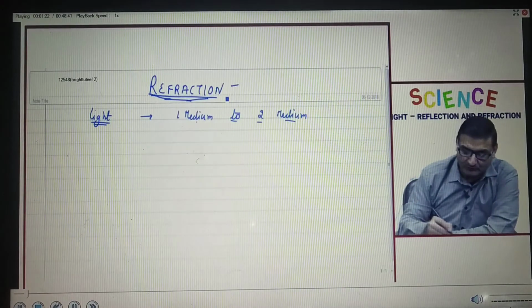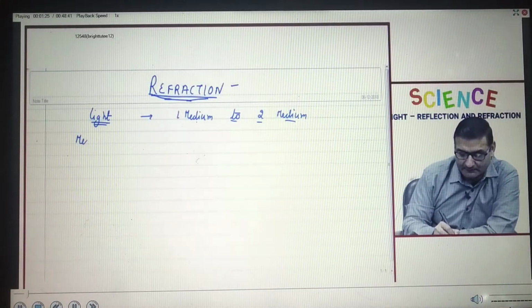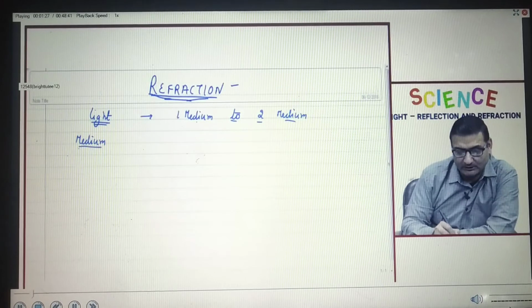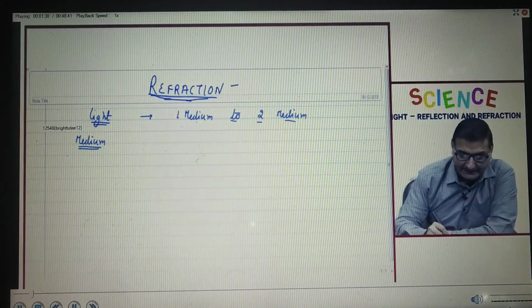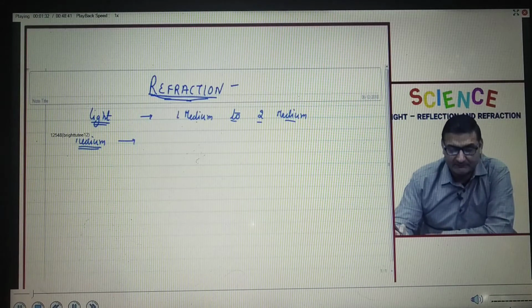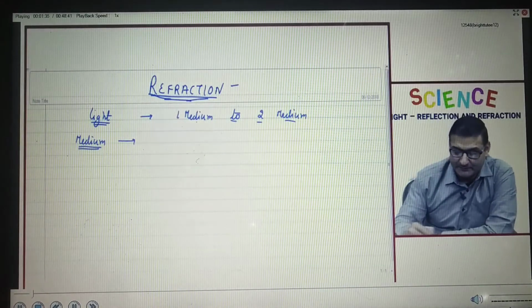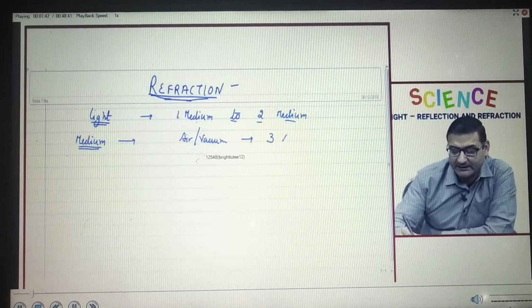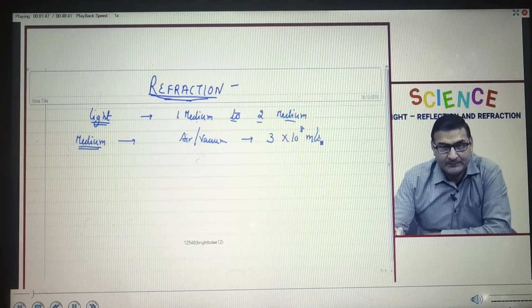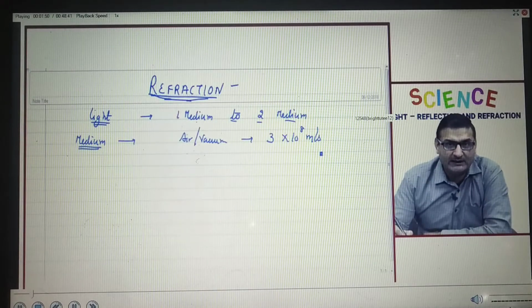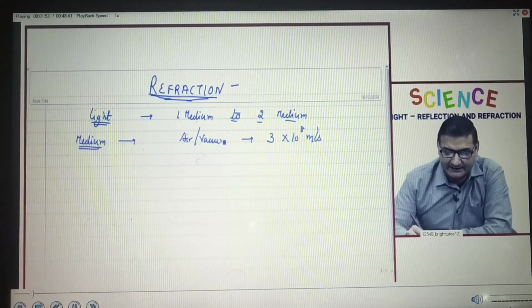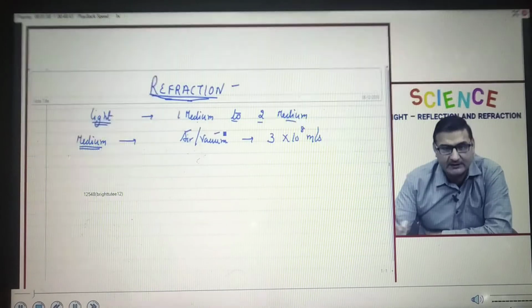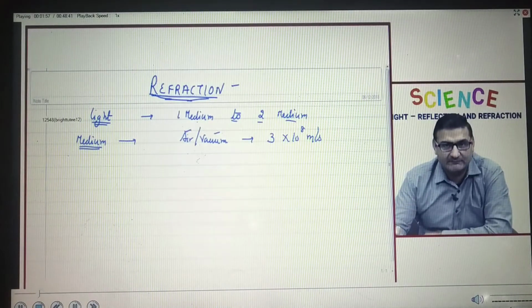Before understanding it, we need to know that when we are talking about different media, plural of medium, the speed of light is different in different media. We must know that the speed of light in air and vacuum is taken to be 3 into 10 to the power 8 meter per second. Actually, this is the speed of light in vacuum, and there is just a very slight variation in air. So we take the same speed in air as well as in vacuum.